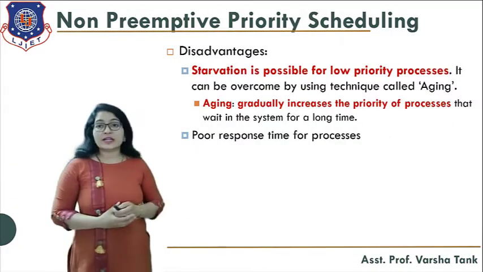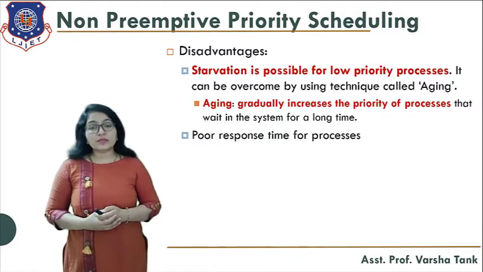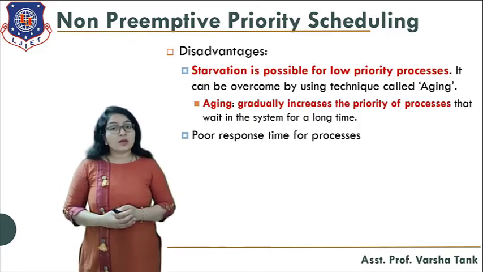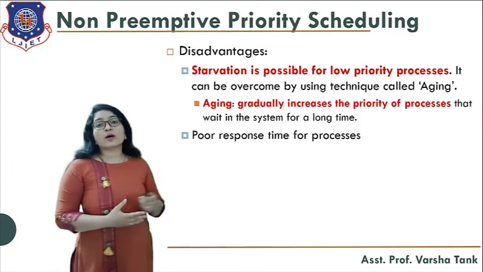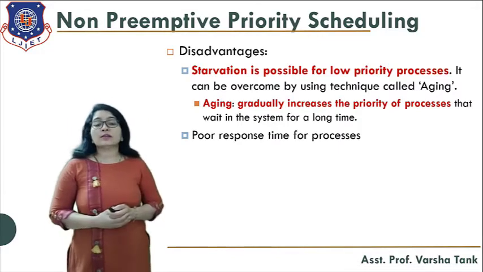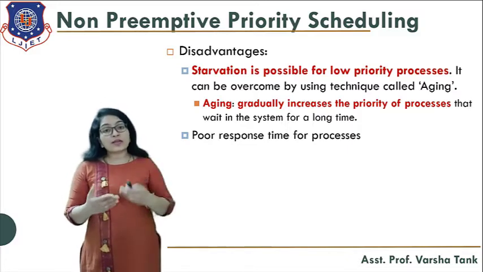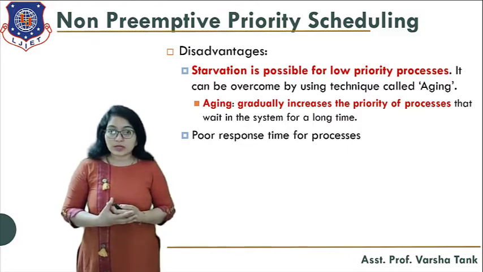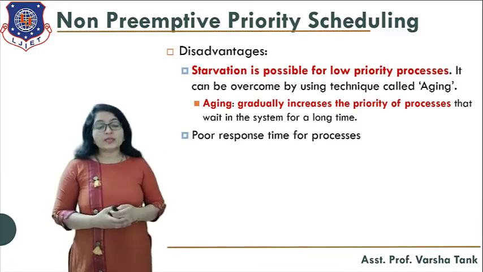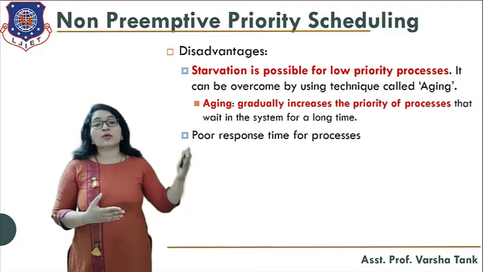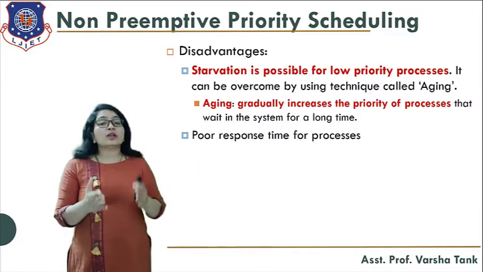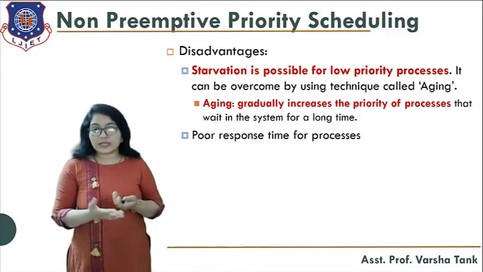Now these are the disadvantages of non-preemptive priority scheduling. Disadvantages: starvation is possible for the low priority processes. It can be overcome by using a technique called aging. Why is starvation possible for low priority processes? Because every time a high priority process comes, the low priority process has to wait, so that process will not get a chance for execution.